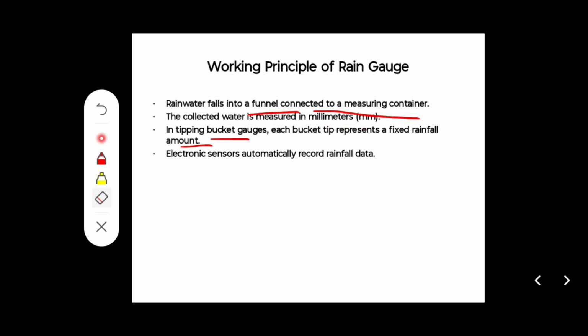So these are just trial and error methods. Initially, if you don't have any idea how to measure, then you can use this type. The non-recording rain gauges started like this: if we put a balti or anything like this. Then they created a cylindrical bucket with a funnel over it, and they tried to record the rainfall. So these are the methods by which you can record the rainfall as well.